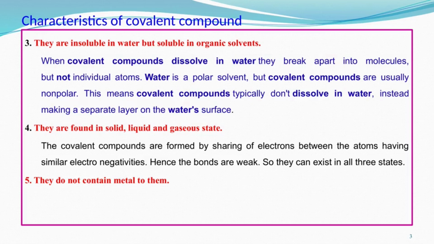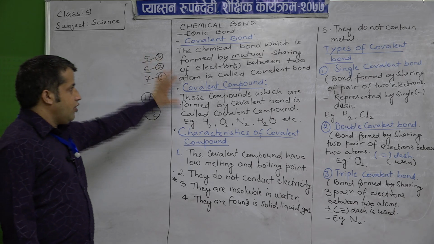Another property is that they are found in all three states, that is solid, liquid and gaseous. The covalent compounds are formed by sharing of electrons between atoms having similar electronegativities. Hence the bonds are weak, so they can exist in all three states. And the last characteristic is that they do not contain metal. Now, look at the board. So, all this we have covered.